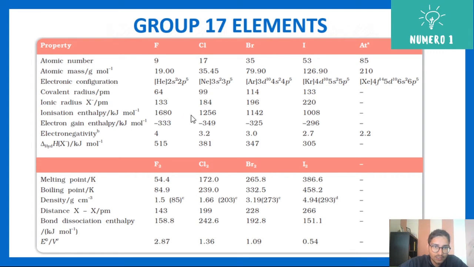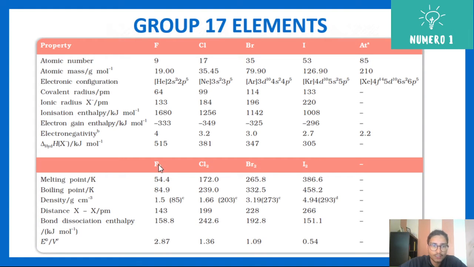Same way, ionization enthalpy, as you go down the group, it decreases, as the size becomes bigger and bigger. Electron gain enthalpy, you can see there is a trend here also. It is going towards zero, but there is a little bit up and down from fluorine to chlorine. Just note this. Electronegativity, we know fluorine is highly electronegative, and as you go down the group, electronegativity value decreases. Then hydration enthalpy, you can see it also decreases as you go down the group.